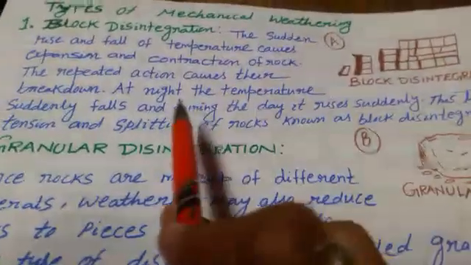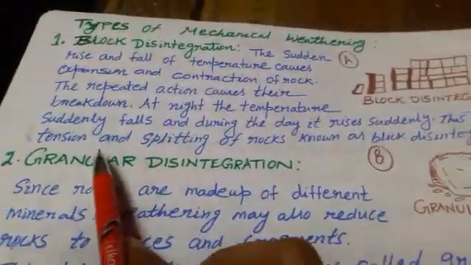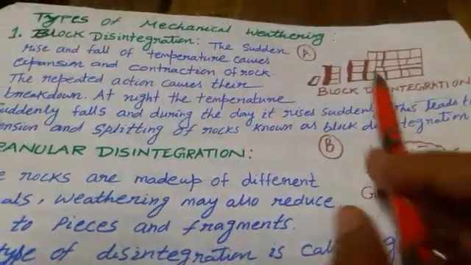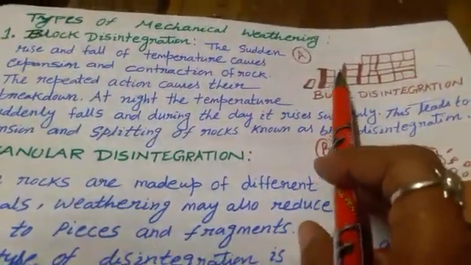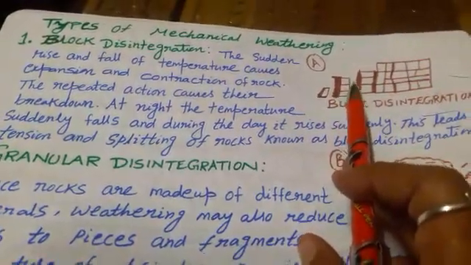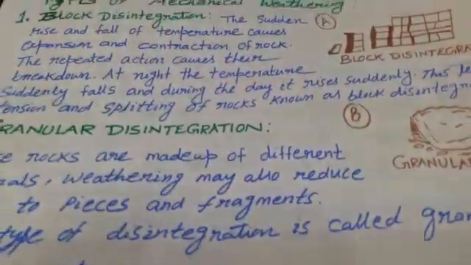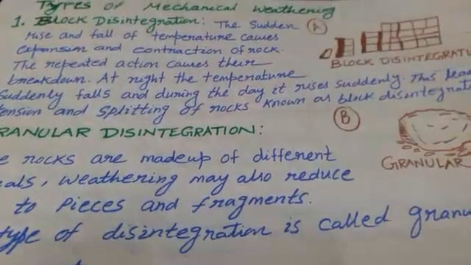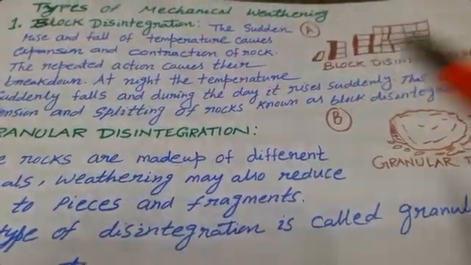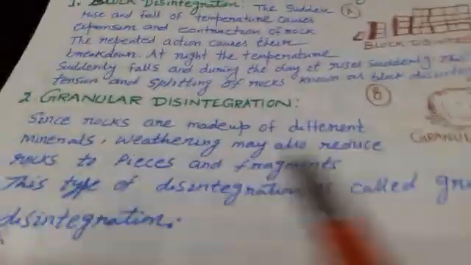This leads to tension and splitting of rock, known as block disintegration. Block disintegration is a mechanical action in which rock masses change into rectangular blocks because of the continuous expansion and contraction of rock due to the variation of day and night temperature.